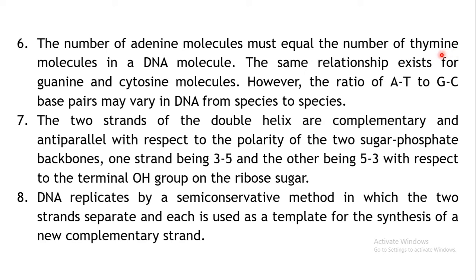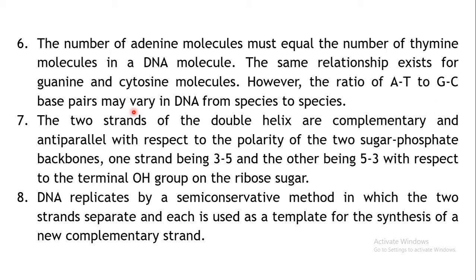So always the number of adenine molecules will be equal to the number of thymine molecules, and in the same way the guanine forms the pair with the cytosine, right? So always the number of guanine molecules will be equal to the number of cytosine molecules, whereas this ratio of A-T pairs to G-C pairs may be variable. But the number of adenine molecules will always be equal to thymine, and the number of guanine molecules will always be equal to the number of cytosine molecules. So that's a basic property of the DNA.